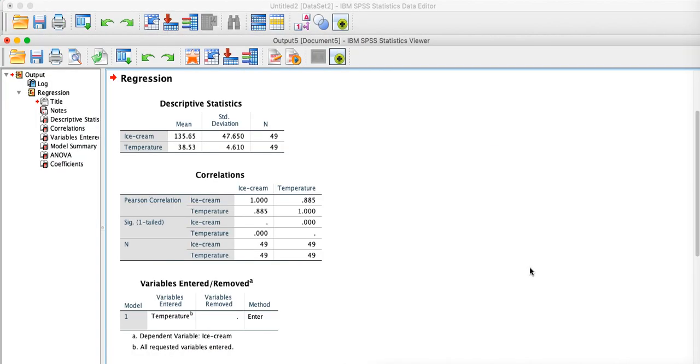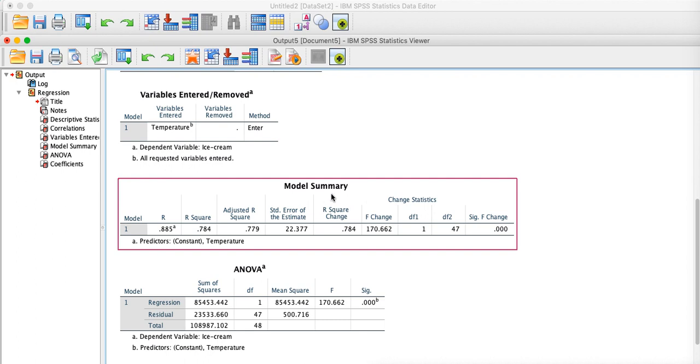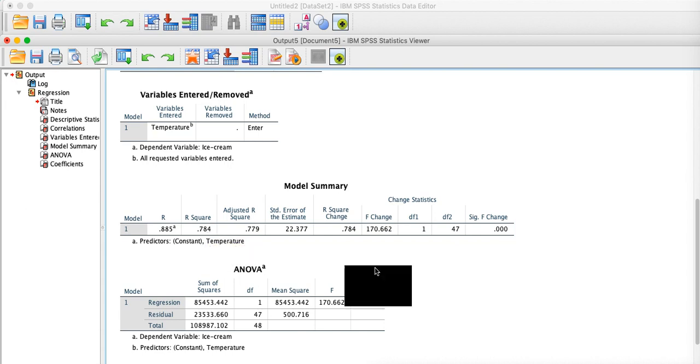Fine. Now if you see here, the result pops out. Again here, if you see the correlation coefficient, how much is it? It is again 0.885. Now in the model summary, the R square value is 0.784.